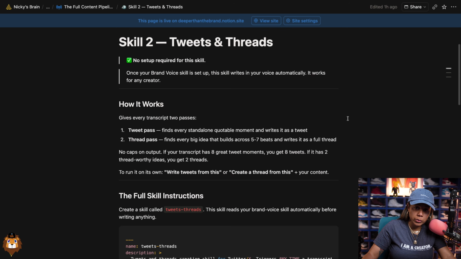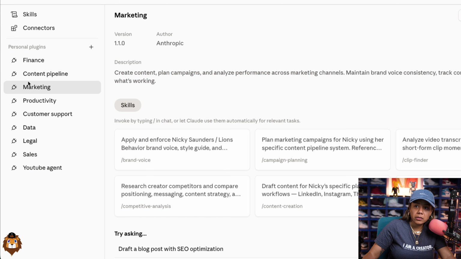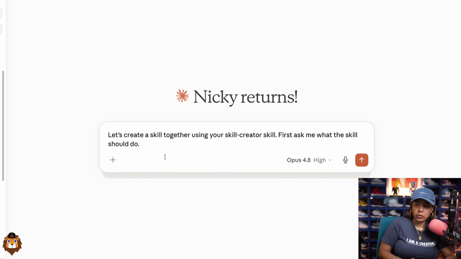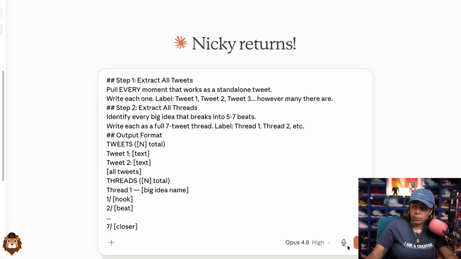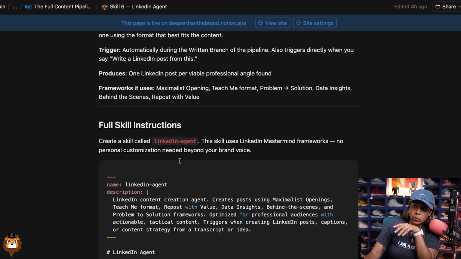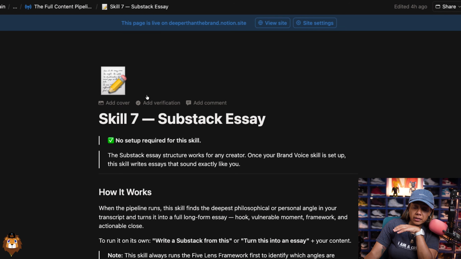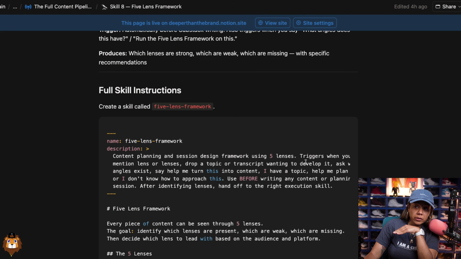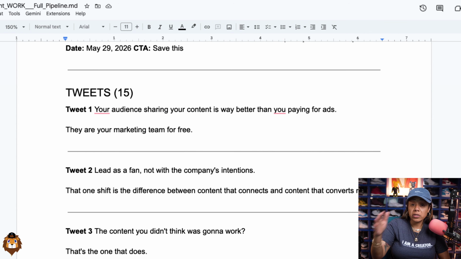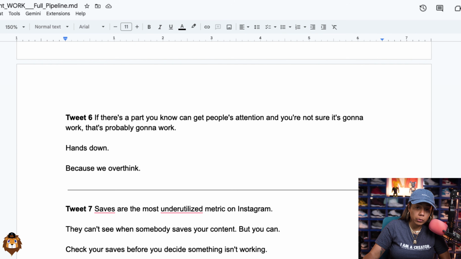So for example, for the tweets and threads, we're going to go down to where it says the full skill instructions. We're going to copy that, go back into skills, and all we're going to do is paste it and press go. And we're doing that with each of these. With the LinkedIn one, we're just going to copy the instructions. We do the same thing for Substack, as well as the 5-lens framework. So when it's all said and done with the written section, you'll be able to generate your tweets and your threads and everything that we just did.